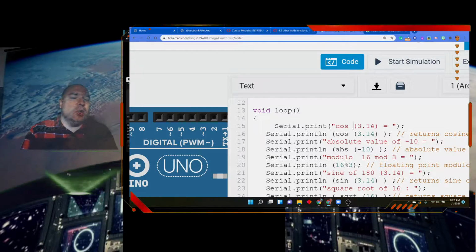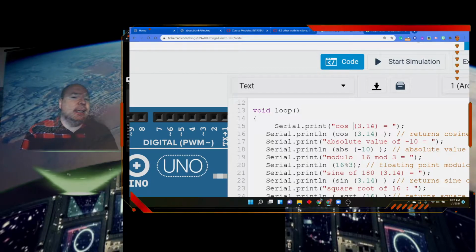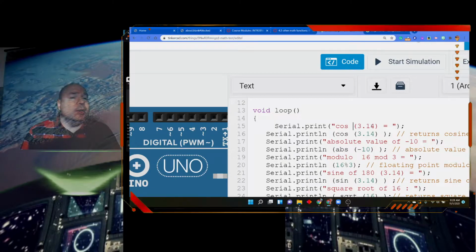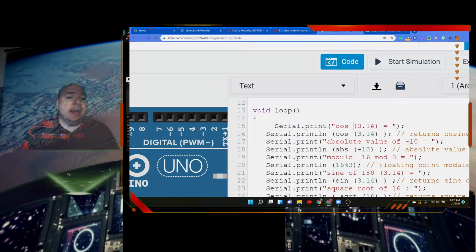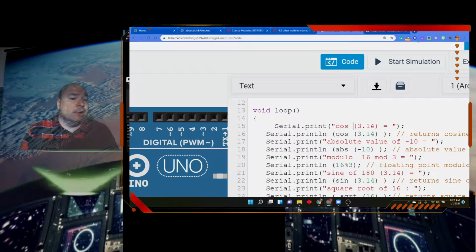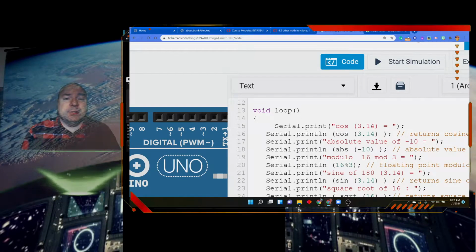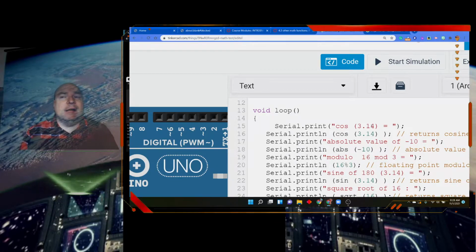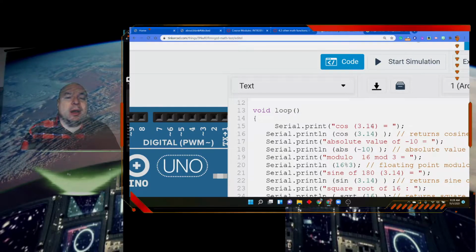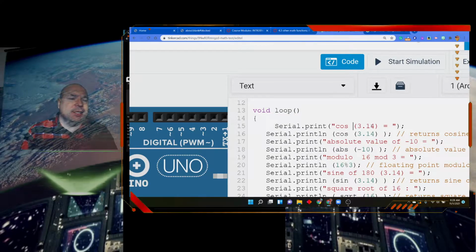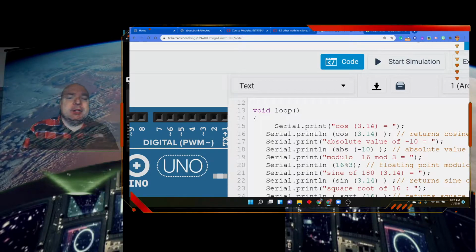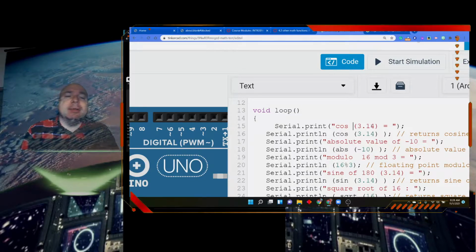We don't really need to know how the computer calculates a cosine, for example. All we need to know is that it can calculate a cosine, and we can use that. If you want to learn about how cosine is calculated, you can do that by looking in your pre-calc class or by doing some research on the internet. There's graphs involved, there's triangles, opposite over adjacent, all that fun kind of stuff. But actually, adjacent over hypotenuse. Sorry about that. I should at least say it correctly. But in terms of what the computer does in the background, none of that's really important.